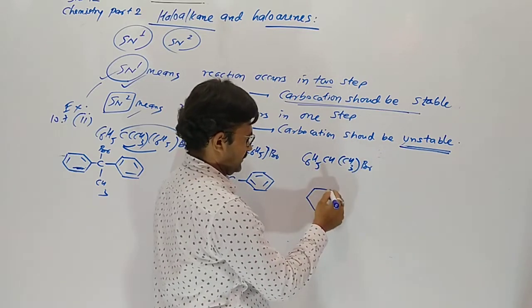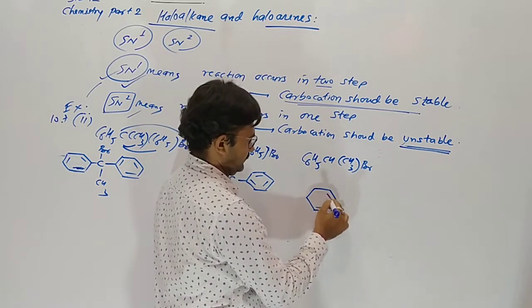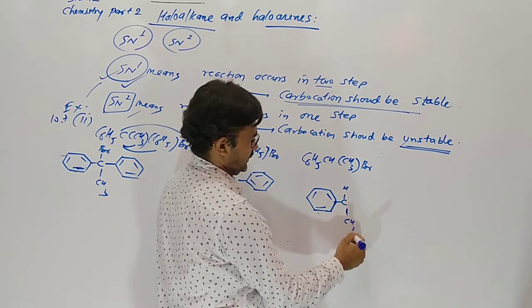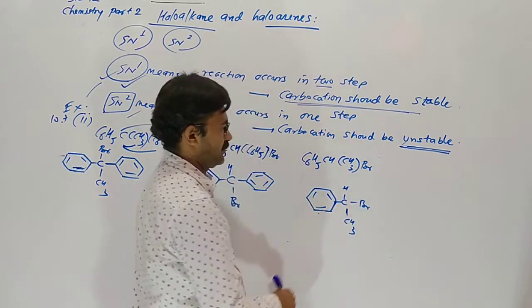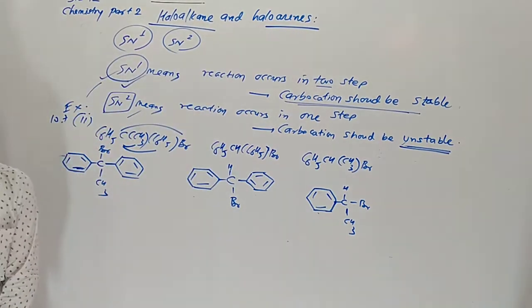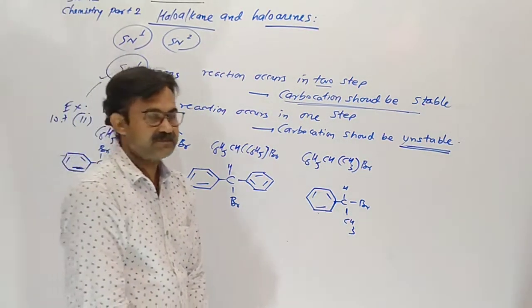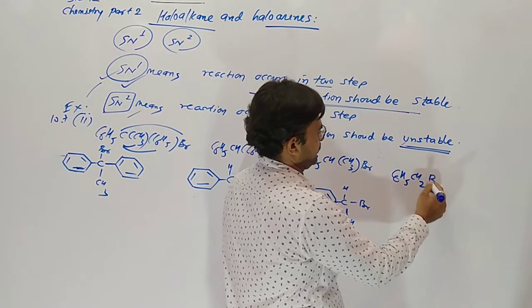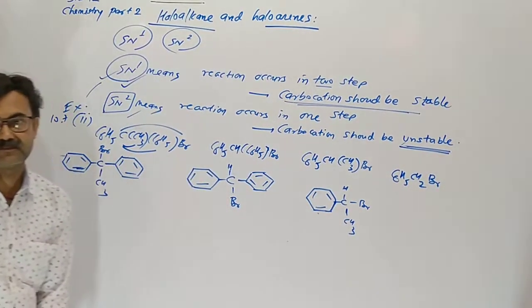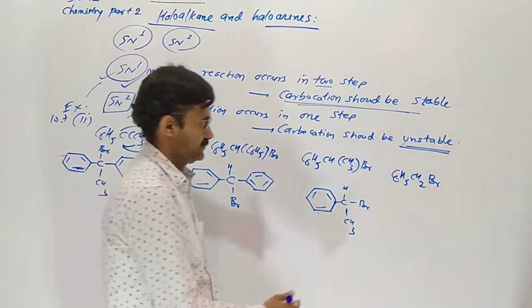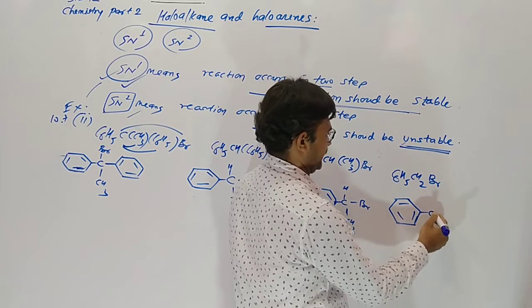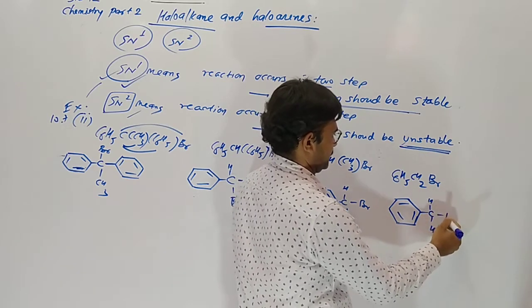It means phenyl, then CH, CH3 and Br. And fourth one is C6H5CH2Br. So here is C6H5, CH2 and Br.